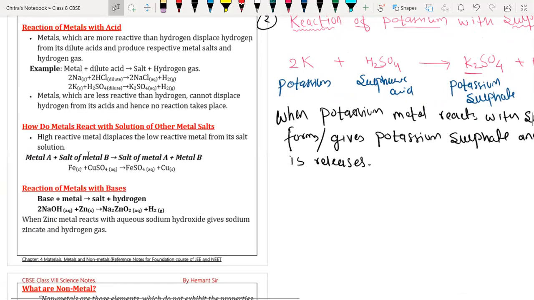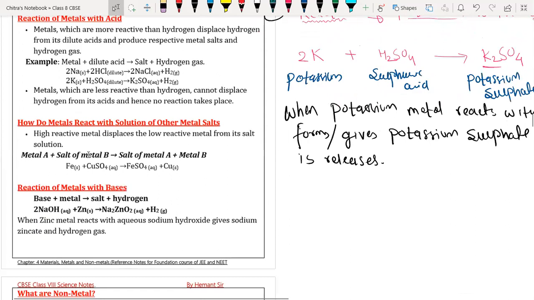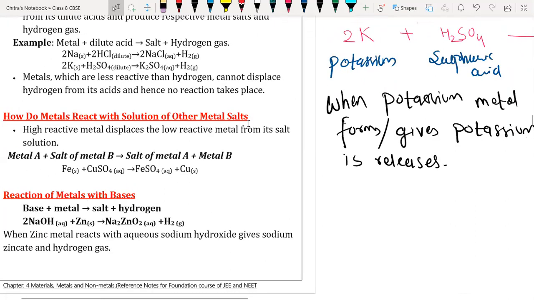See here, that reaction we have already discussed in displacement reaction, so we will understand from here only. See, how do metals react with solution of other metal salt? Like here we have ferrous and copper sulfate.